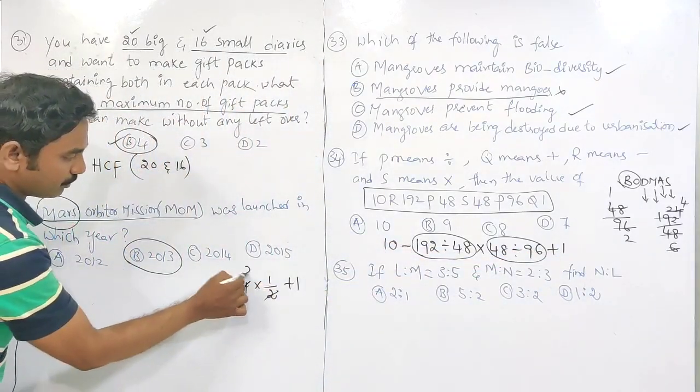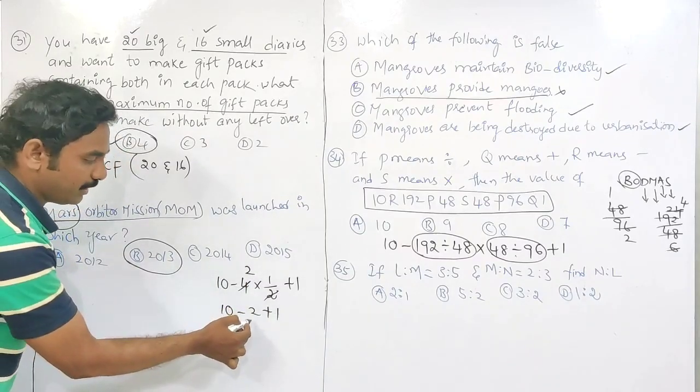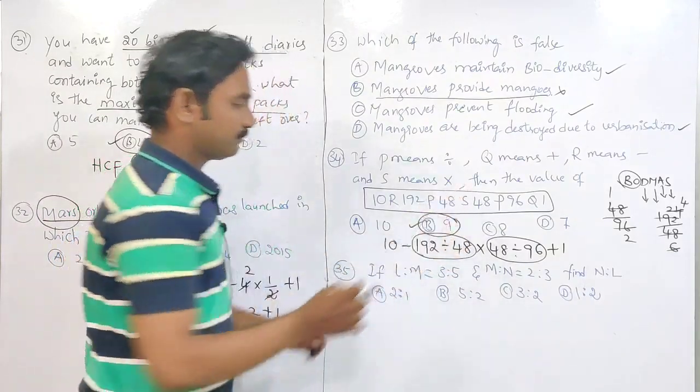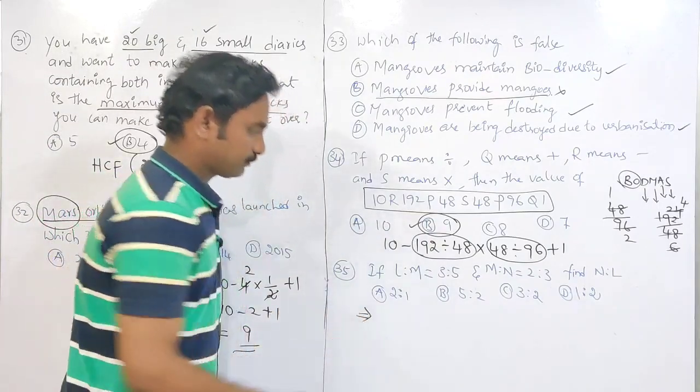2 1s are 2, 2 2s are 4... 10 minus 2 plus 1. 10 minus 2 is 8. 8 plus 1 is 9. So the second option is correct, B, 9.